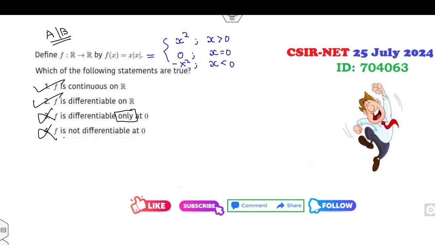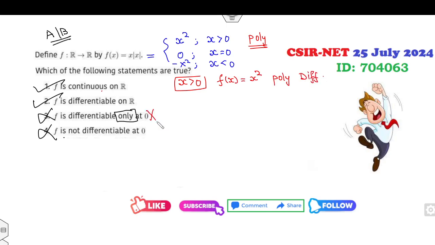But if you want to do it mathematically, how can you prove that? So clearly f is continuous because it's a polynomial. Fine. Every polynomial is a continuous function. Whenever x is greater than 0, what is my f(x)? It is x square. So it is a polynomial. Therefore, it is differentiable.